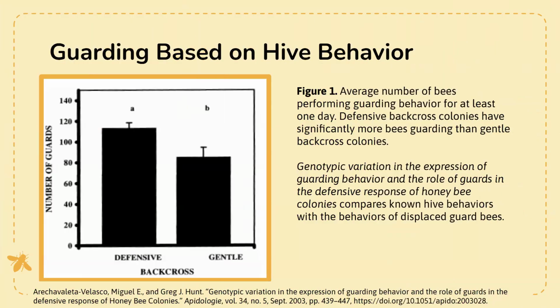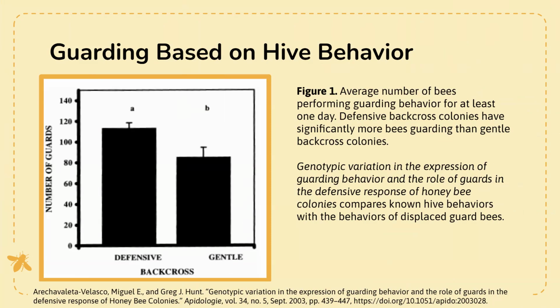So this first figure shows the number of guards versus the type of hive that they are in. This was during an experiment where they took bees that were raised in a gentle, less defensive hive and put them in a more defensive hive, and vice versa, and bred them in. So this is not the first generation, this is the second generation.